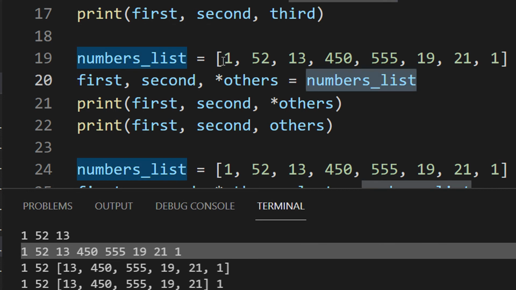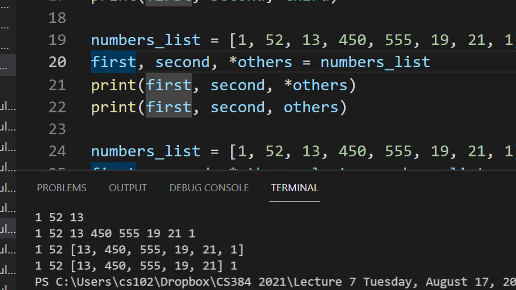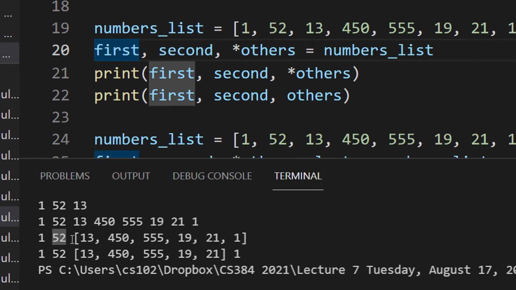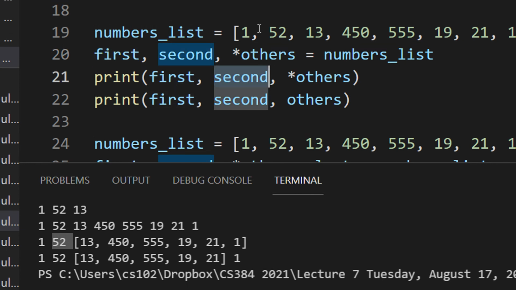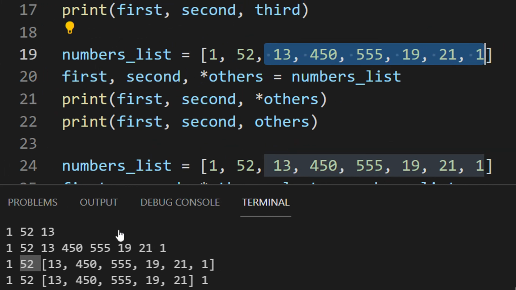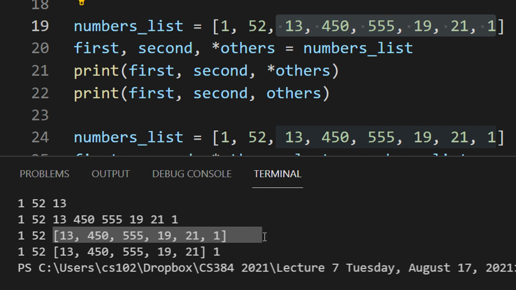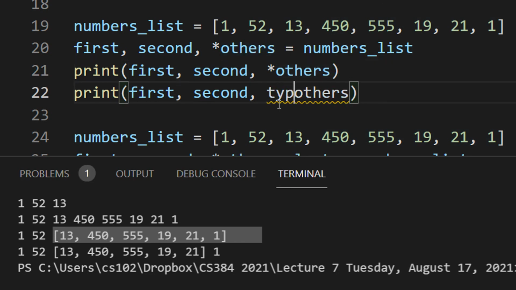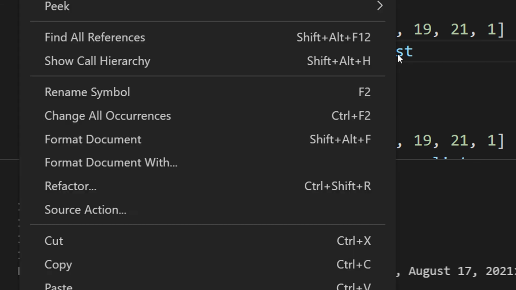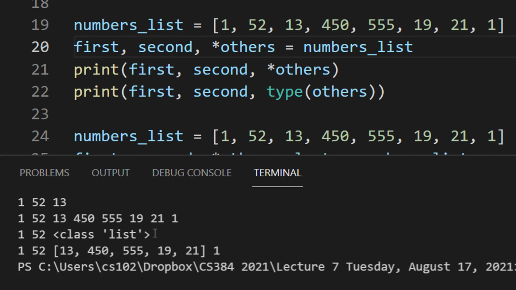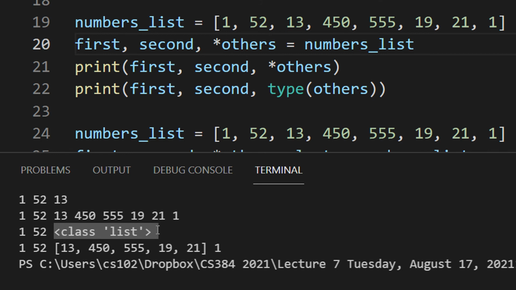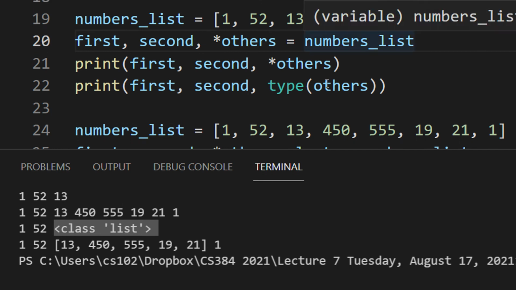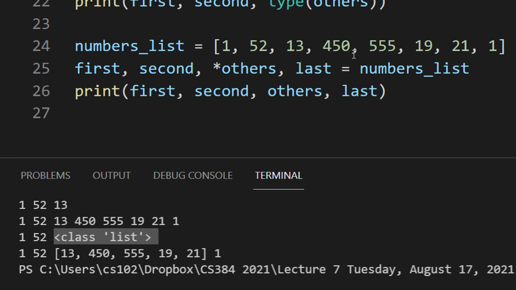Now when I do numbers list is equal to first, second and others, 1 went to first, 52 went to second, and all the remaining numbers were kept into others, but it was made as a list. Important thing is, let me just output the type of others. You can see the type of others is list, right? And you can see this list is being created here, right?